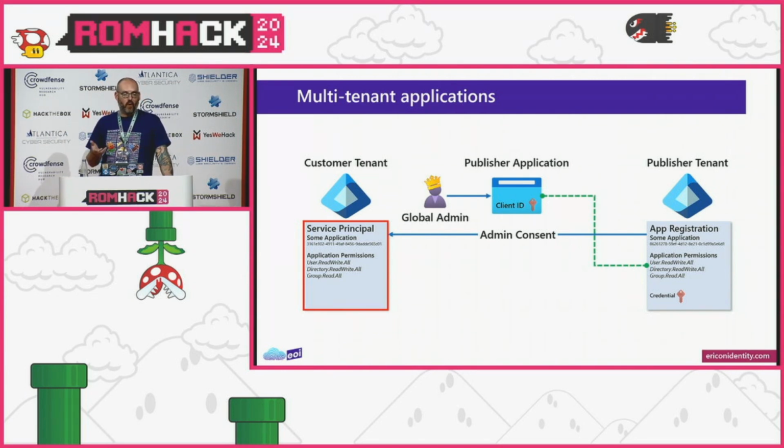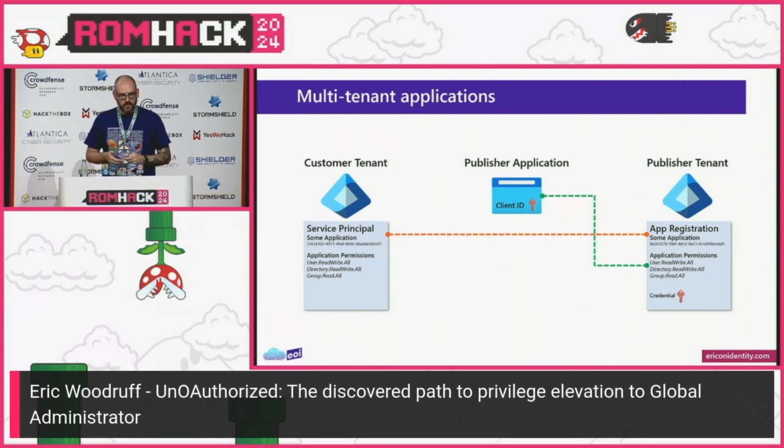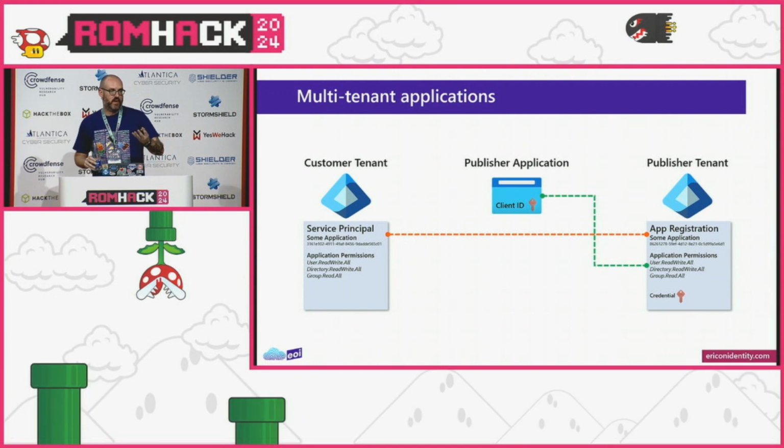When we create this, we'll see it represented with some application name again. In particular, we're agreeing to allow these permissions. The developer's like, hey, I need these permissions for my thing to work, and we're like, yep, we'll allow these permissions in our tenant for whatever your app is. So we essentially have this relationship between the app registration and the service principal, and it is a many-to-one relationship. If I have 100 customers, each tenant is going to have its own service principal, so there'll be 100 service principals all tied back to my app registration. And again, as the developer, I manage the life cycle of this thing because I'm dictating what the software does.